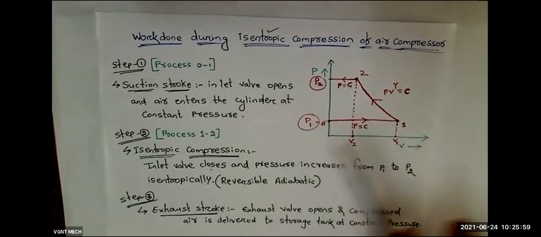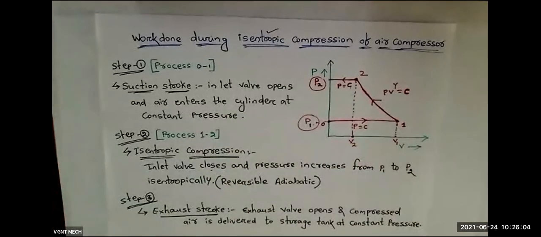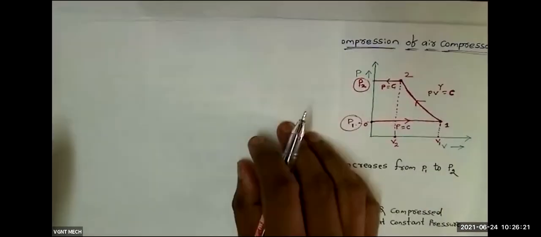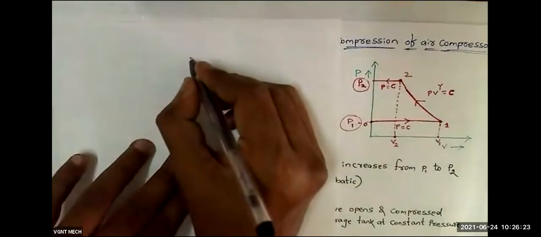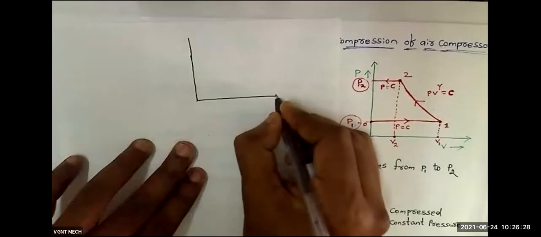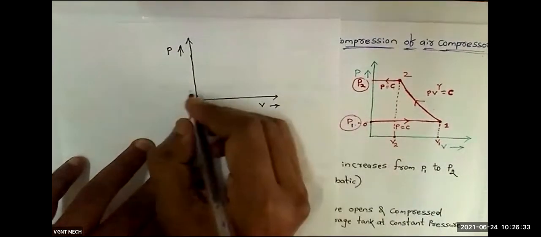Clear? So you have to draw this diagram, and regarding this diagram, 2-3 points you have to write in this manner. Very simple. After that, we will start the derivation part: how to calculate the work done. Before that, I will first show you how to calculate it. I will draw this diagram once again here. First I will tell you what we are going to do, then we will start. This is pressure, this is volume.